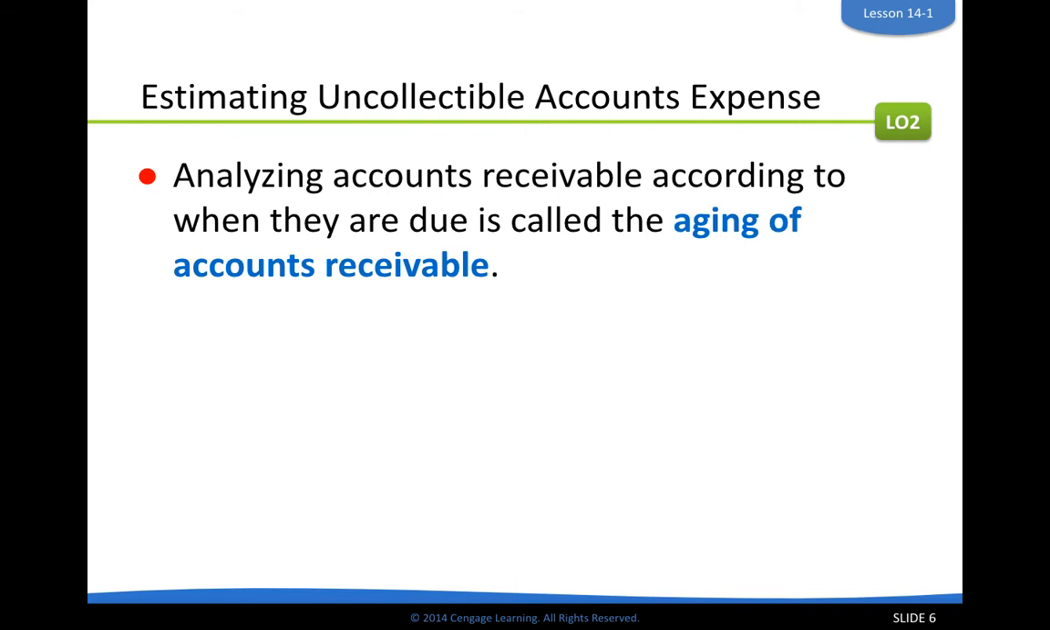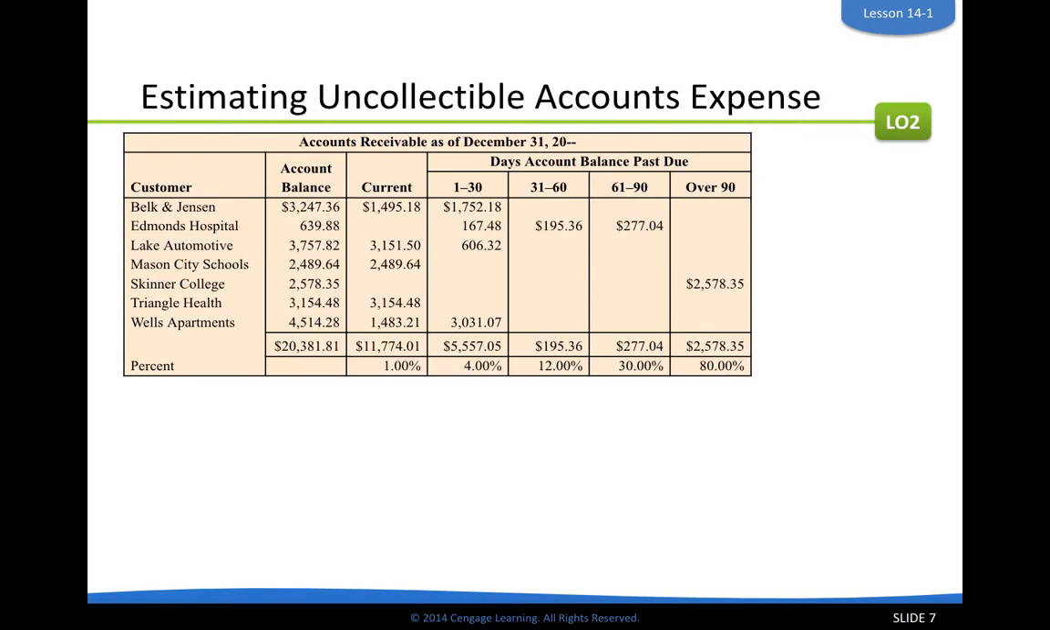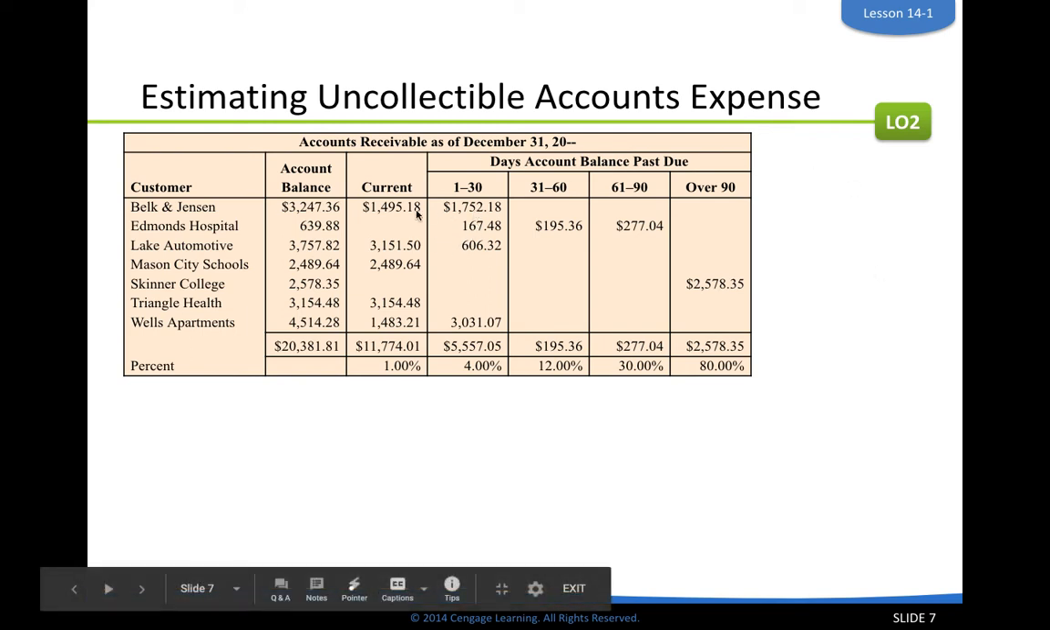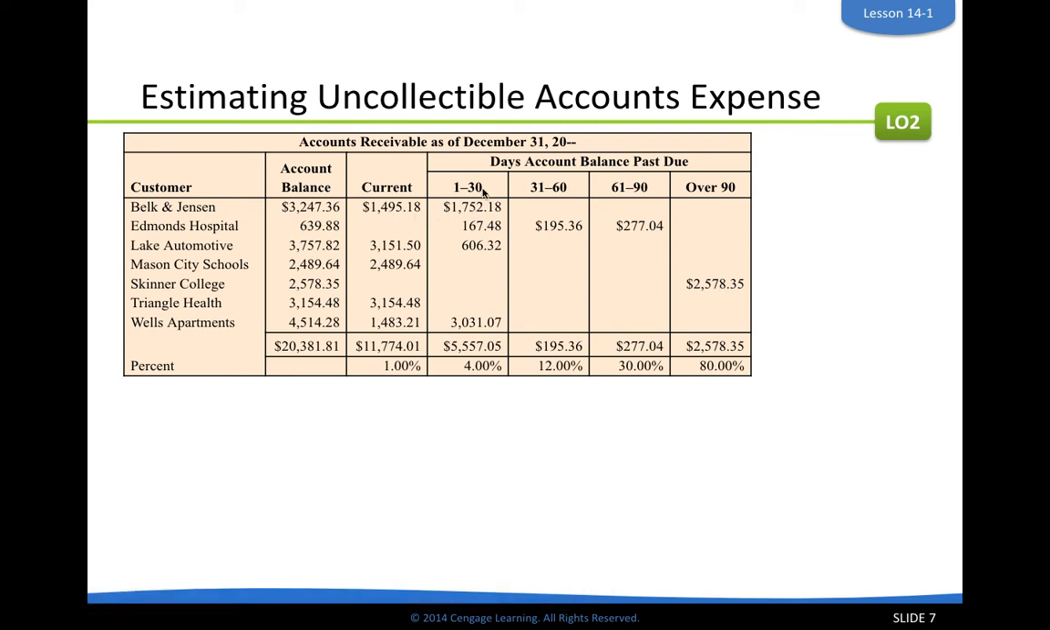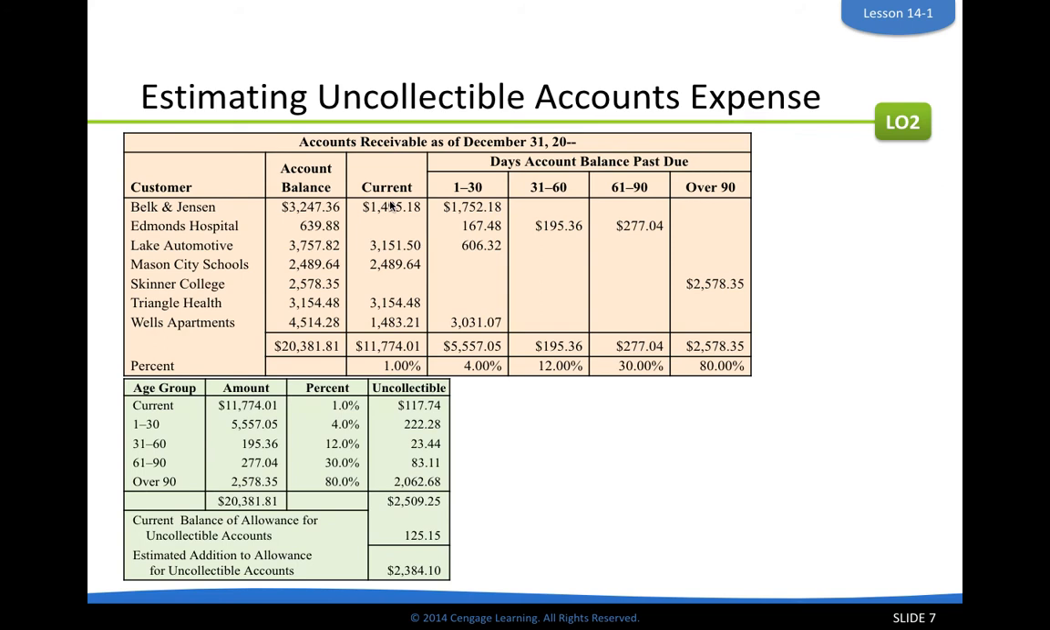For the aging of accounts receivable, we'll look at a chart similar to this. We can see all of these customers that owe us money, and the variation of how often they are late. For Belk and Jensen, it looks like they have some that is past due and some that is not quite due yet. Current means it's not late yet. And past due has variations of 1 to 30 days, 31 to 60 days, etc.